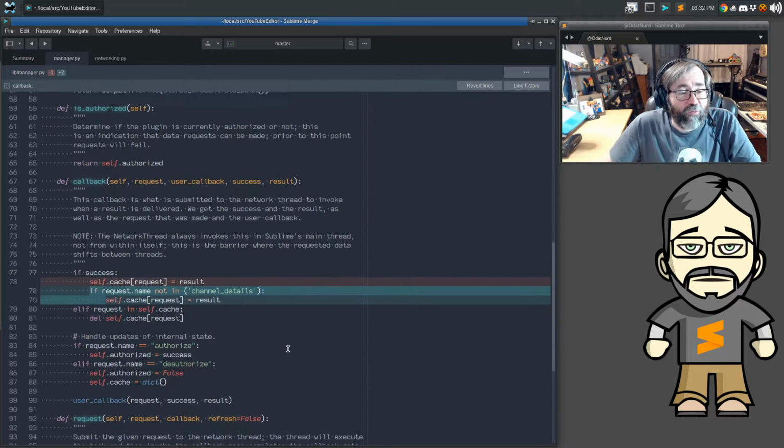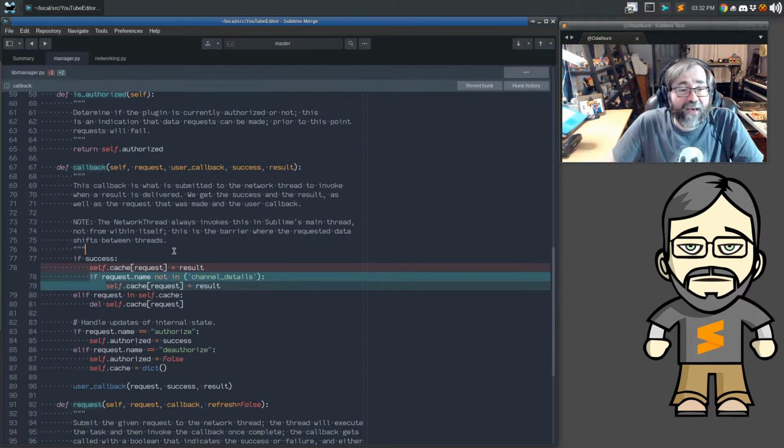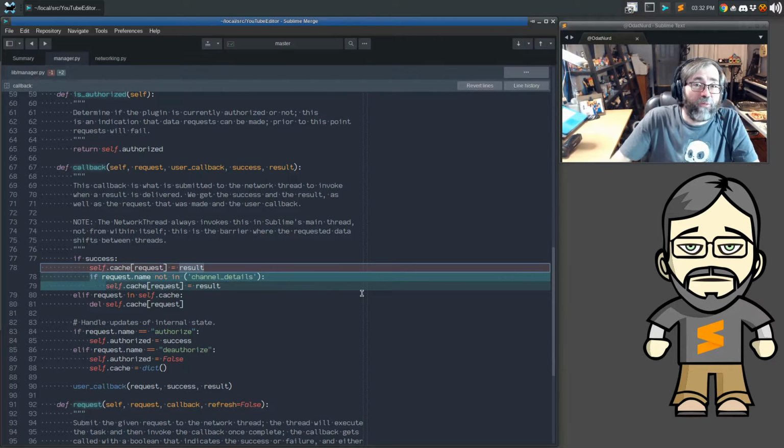And up in the code for actually doing this, this allows us to catch the results as they come back from the network thread and then take some action on them if we want to, and then invoke the actual user callback like so. One of the things that this does right now, except for one thing here that we just changed, is it caches the requests that are made. And it does this very specifically by, as we can see here, keying on the actual request object, the result that came back. That means that if you make the exact same request with the exact same arguments, you get the exact same result back.